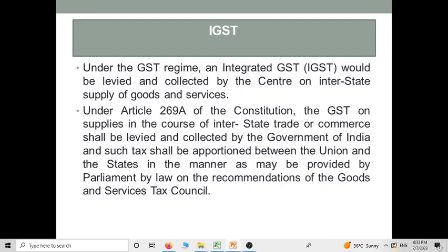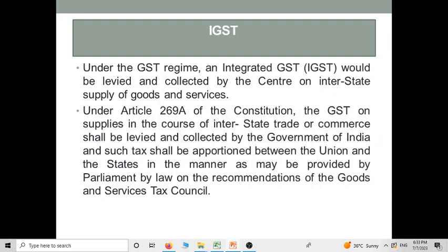In case of IGST, under the GST regime, the integrated GST would be levied and collected by the central government, and such supplies in the course of interstate trade or commerce shall be levied and collected by the government of India, that is the central government, and it will be apportioned between the union and the states in the manner as may be provided by law on the recommendation of the GST Council.